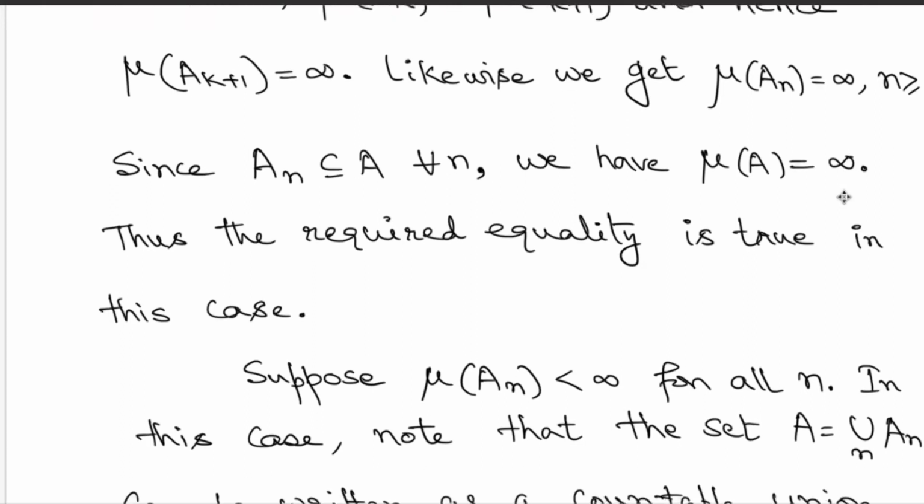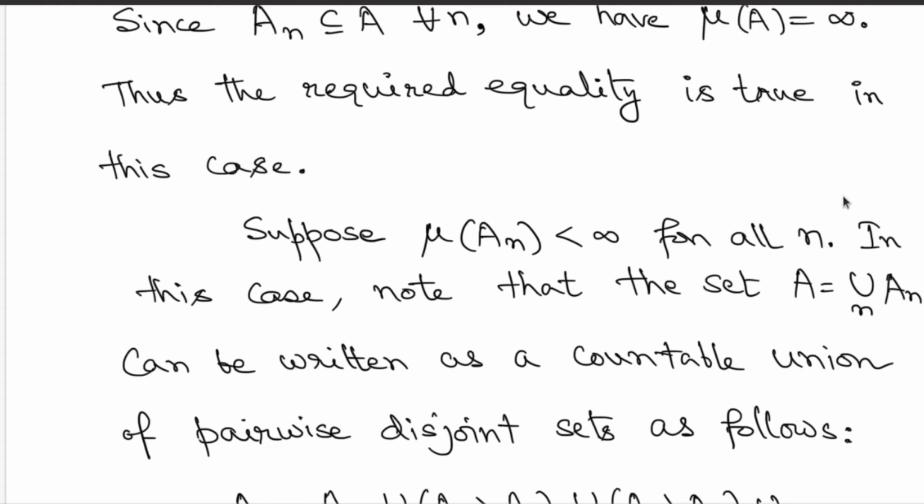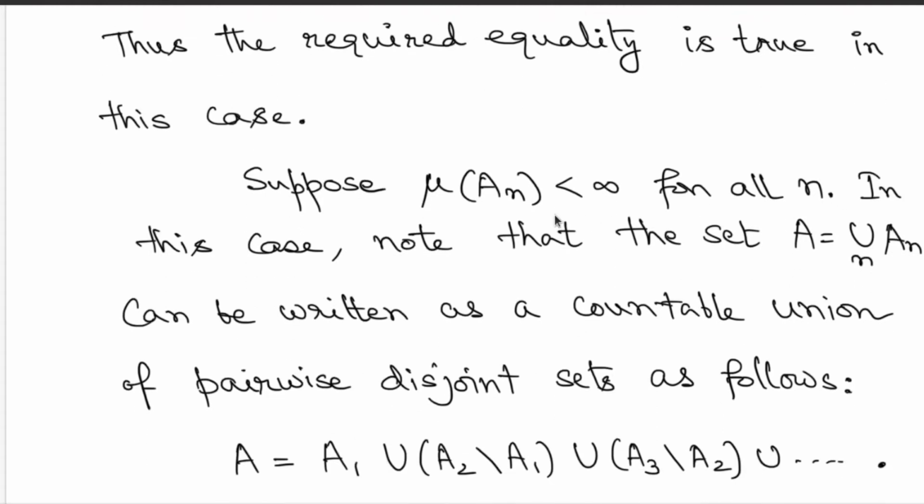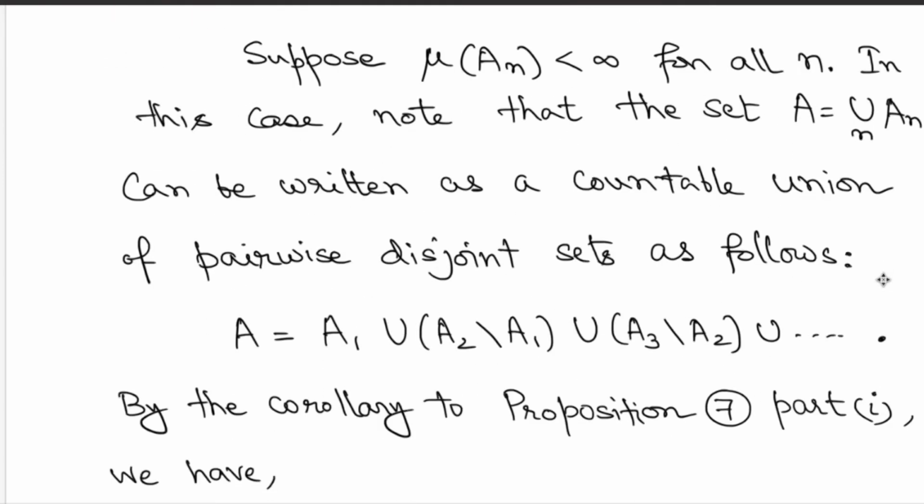Now, in the second part, we look at the other case. In the first case, we assumed that one of the sets has infinite mass. But now you assume the contrary, the opposite condition, that all the sets have finite mass. So, this is the interesting case. If all the sets have finite mass, now look at the complete union A once more.